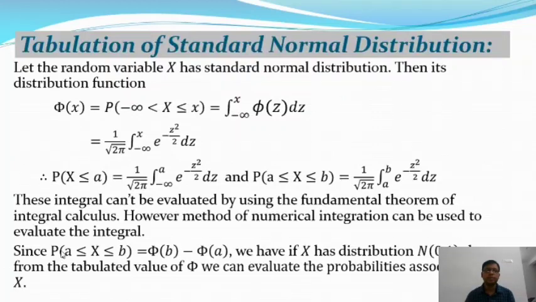So since the probability of a less or equal to X less or equal to b is equal to phi(b) minus phi(a), in a continuous case it will be phi(b) minus phi(a). But in a discrete case it is not equal to phi(b) minus phi(a). So if X has a distribution N(0,1), this is the standard normal distribution, then from the tabulated values of phi we can evaluate the probabilities associated with X. Applying this tabulation of the normal distribution, we will solve some related problems. Okay, let us move on to the next slide.